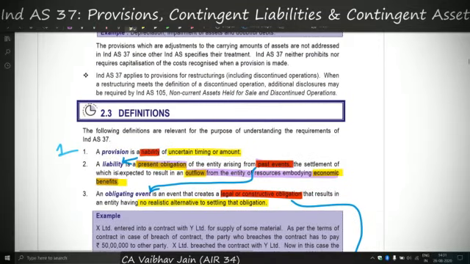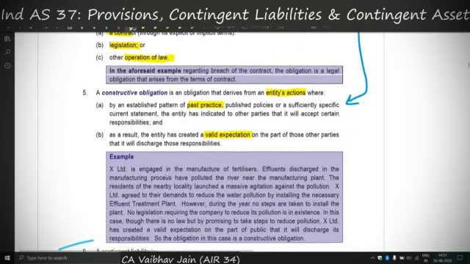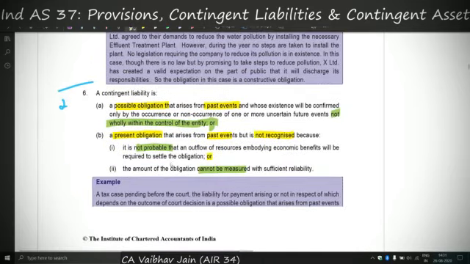In case of a liability, there are three components: present obligation, past event, and outflow of economic resources. If in these three components the outflow of economic resources is not probable, then it is a contingent liability, and if the outflow is probable, then it is a liability which can lead to a provision.